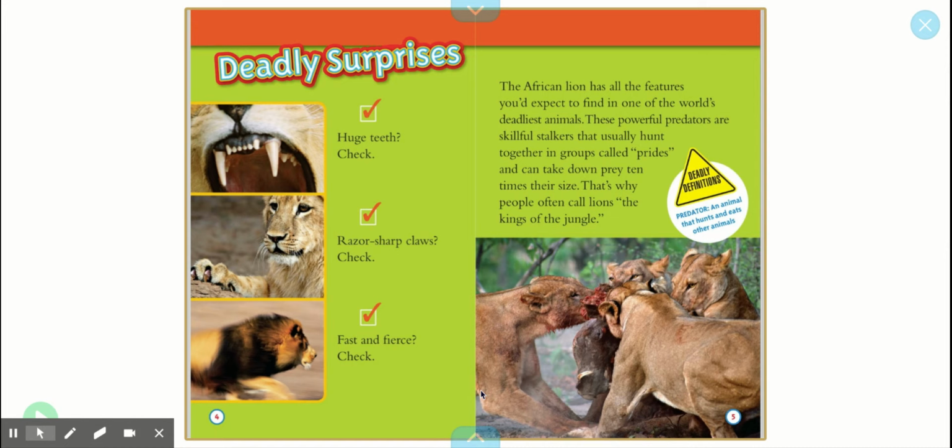So we're going to use all of those different features of nonfiction text to help us figure out what the main idea of this book is. We're still working with the National Geographic Deadliest Animals. Yesterday we didn't read the whole book. Remember, nonfiction, you don't have to read the whole thing. You can focus on sections that interest you the most and kind of skip around. So I'm going to skim the pages that we did yesterday and maybe read a couple new pages.